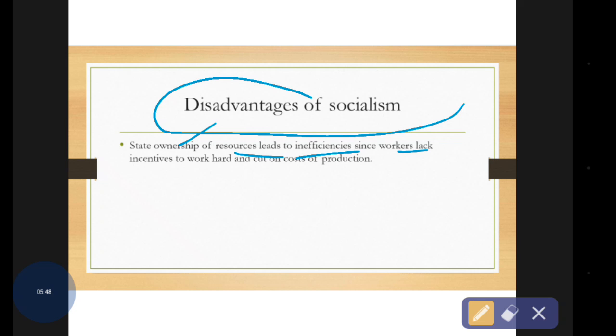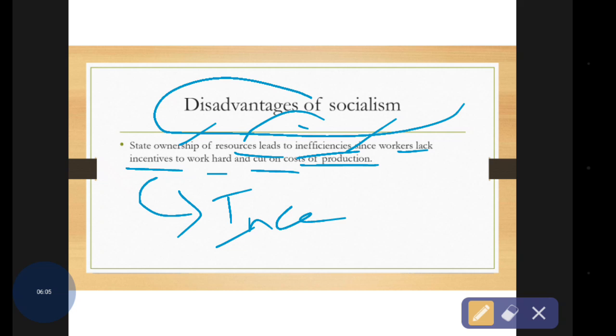Since workers lack incentives to work hard and cut the cost of production, it means the resource allocation is okay, but there are inefficiencies at work. So they also don't have the incentives. Incentives help to improve their performance and efficiency, but there is a lack of incentives. That's why they are not going to work hard, and the cost of production is also increased.